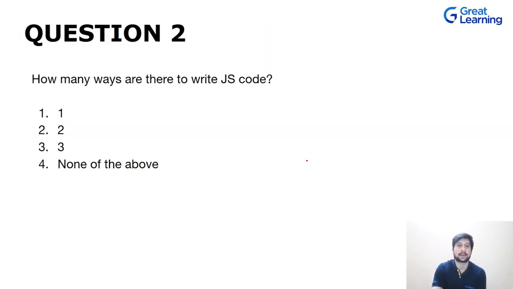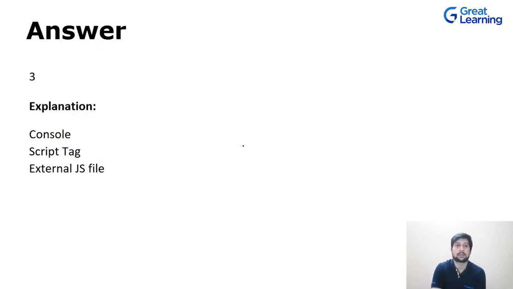Now let's move on to our next question. How many ways are there to write JavaScript code? There are a total of 3 ways. One is that you will directly go and open your console. Now, this can be done in 2 ways.